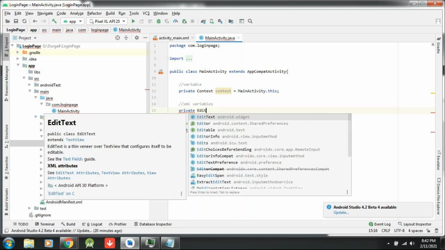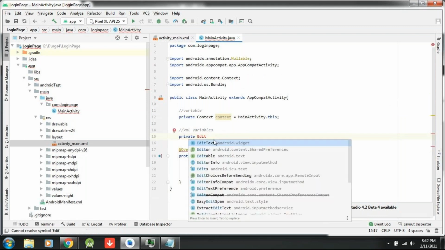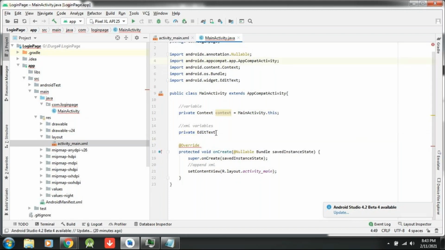Edit. Don't type everything on your own, because the import statement is mandatory for us. Let me see here. When I click on edit text, android.widget.EditText automatically comes. Those things we cannot remember, that's the reason you have to follow.